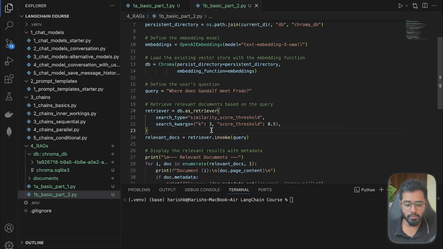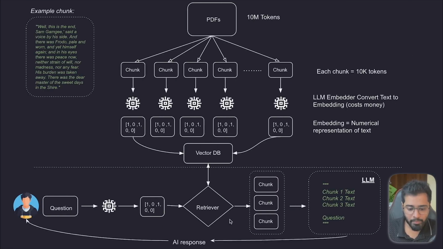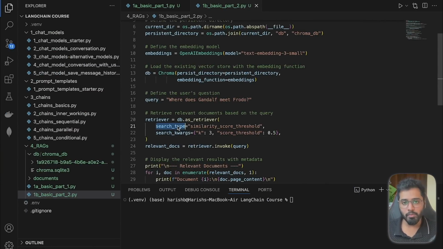Now, the next step is to set up our retriever, and then we are going to configure the retriever. If you remember from the diagram, the retriever is basically what collects the relevant chunks from the database based on the user's prompt, right? So we can configure it by mentioning the type of searching that we want to do. In this case, I'm using the similarity score threshold searching type. But in the next few sections, we're going to be exploring different types of searching. And then we're going to be using the search kwargs.